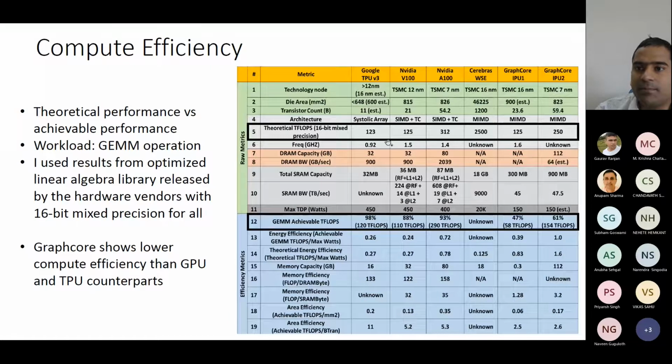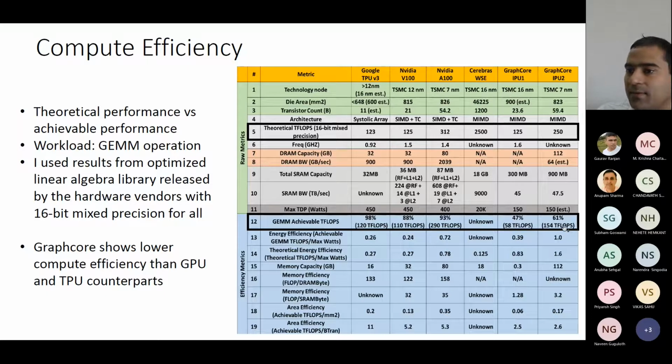So first of all, let us compare the theoretical peak performance. Cerebras has much higher theoretical peak performance, and this is theoretical peak, and this is the GEMM achievable. That means once you run the GEMM, how much teraflops you achieve. Here they could not run, so that's why these results are not available. Now here out of the 123 they achieved 120, which is very good. That means 98% they can achieve. Even V100 can achieve a lot. Even on A100 you can achieve a lot. Whereas here, as I showed you today, it achieves only 47%.